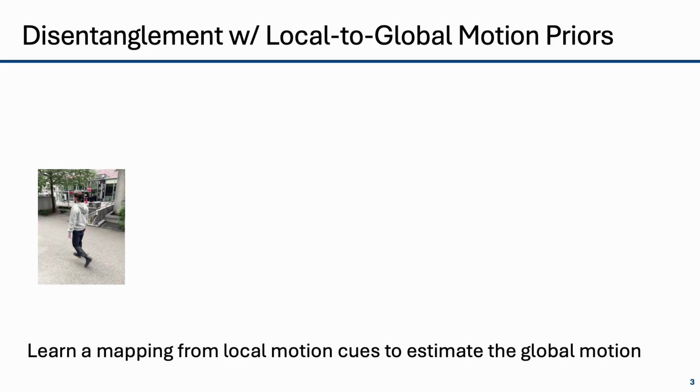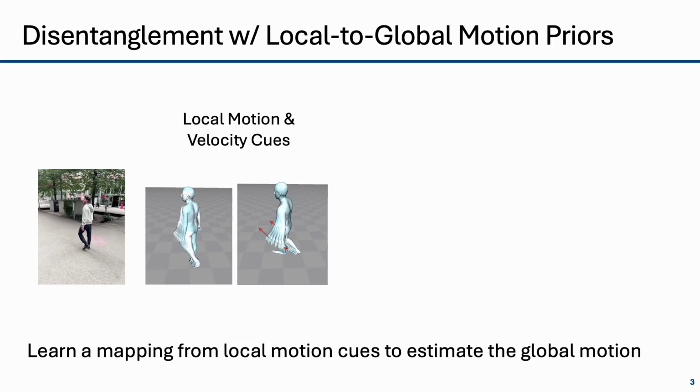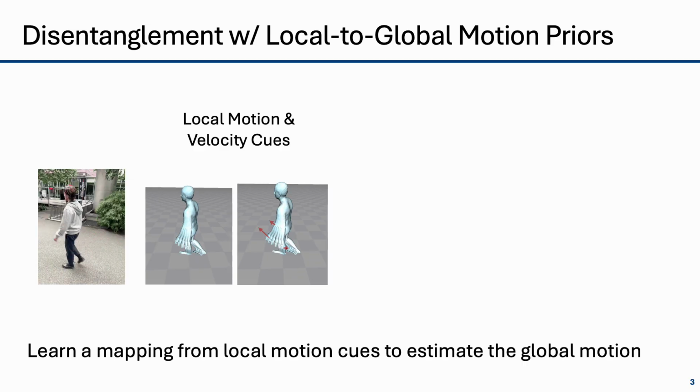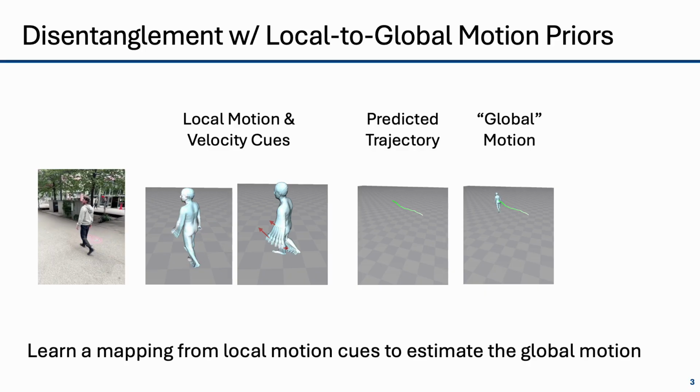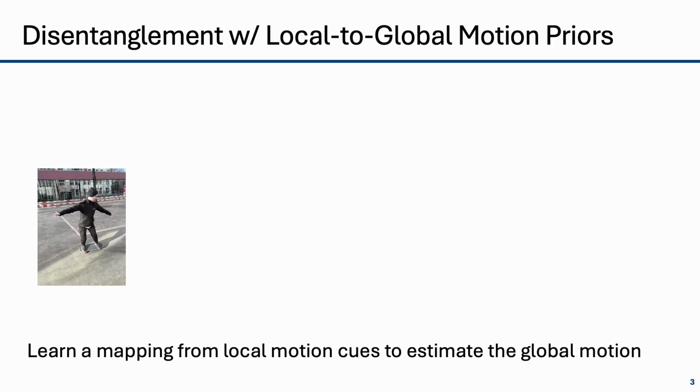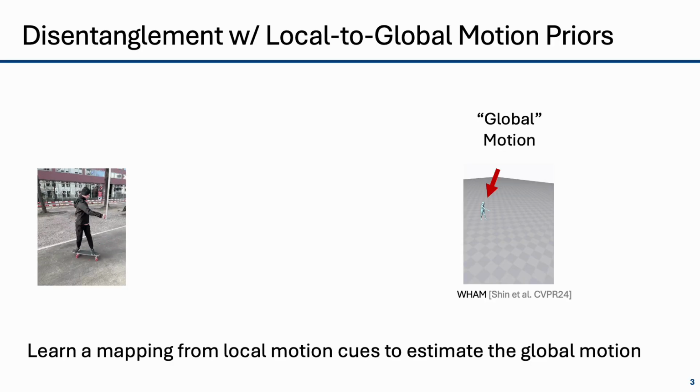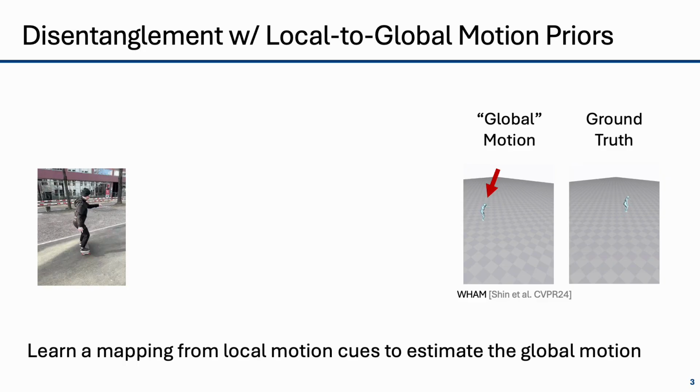One strategy is a purely data-driven local-to-global approach, which learns a mapping from local motion cues to a global trajectory. These methods try to infer what the global motion should be based on local observations of motion and velocity. The predicted trajectory can then be composed with local human motion to recover global motion. But such methods can fail under ambiguous observations. For example, in this skateboarding sequence from Wham, the feet are almost stationary on the skateboard, so the local motion suggests that the person only sways back and forth. However, in the world, the person should actually be moving forward.